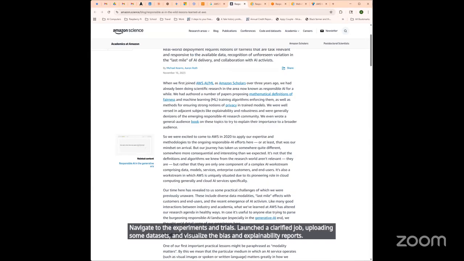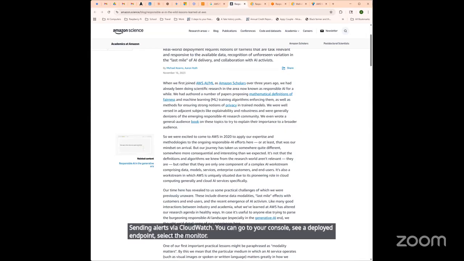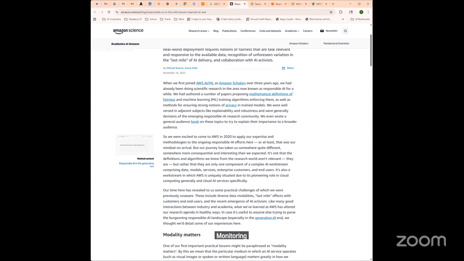Then you have SageMaker Model Monitor. This continuously monitors deployed models for data drift or prediction errors, sending alerts via CloudWatch. You can go to your console, see a deployed endpoint, select the monitoring, enable model quality monitoring, and then configure a sampling and alert threshold.